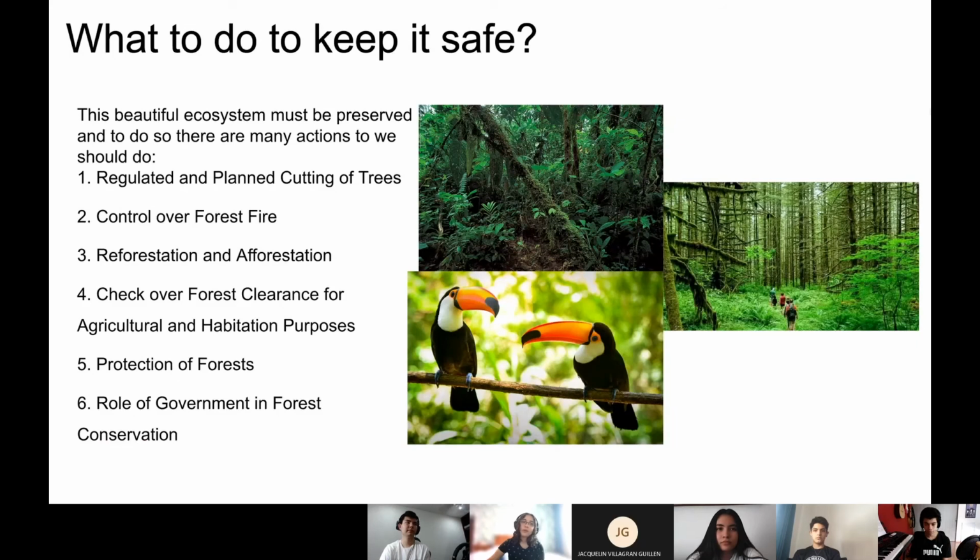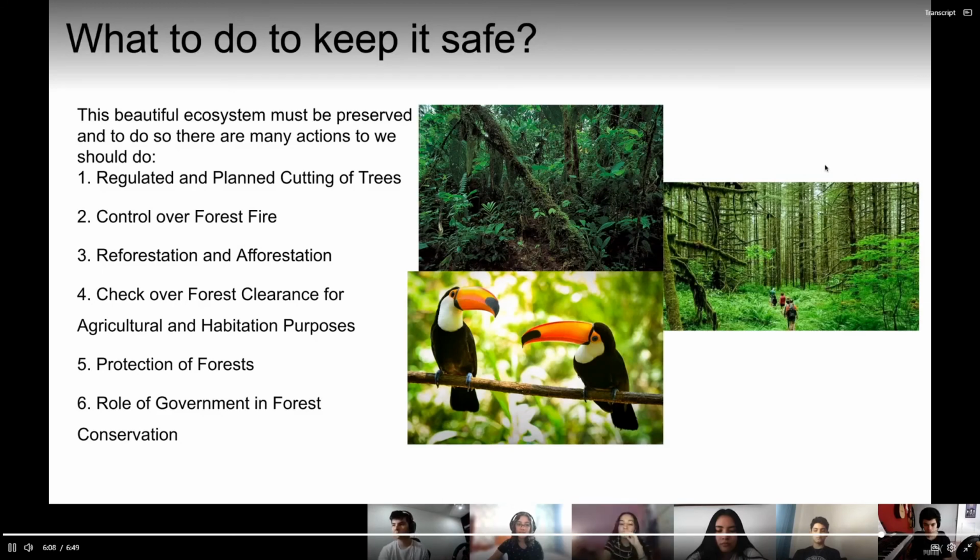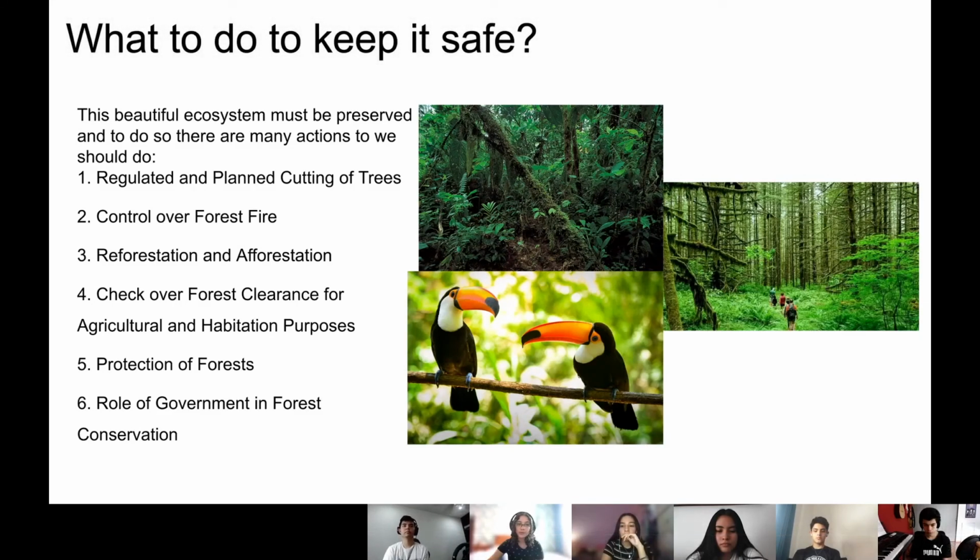What to do to keep it safe? This beautiful ecosystem must be preserved, and to do so, there are many actions that we should take. Number one is regulated and planned cutting of trees. Number two, control over forest fires. Number three, reforestation and afforestation. Number four, check over forest clearance for agricultural and habitation purposes. Number five, protection of forests. And number six, role of the government in forest conservation.